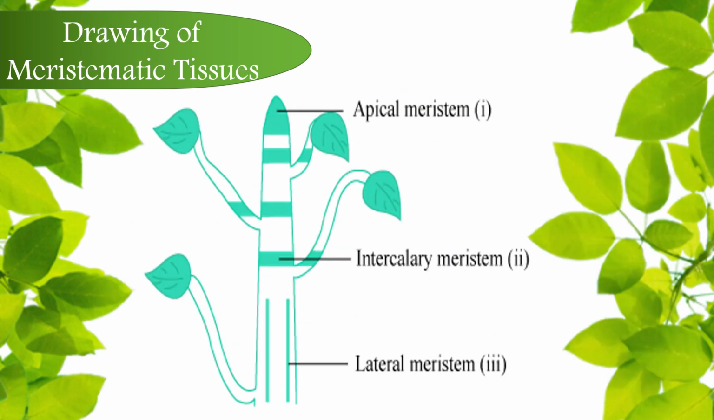Next, you should know how to draw the diagram of the meristematic tissue. You do not have to draw a very complicated diagram. It should just be a representative diagram in which all the regions are very clearly and distinctly marked: the apical meristem, the intercalary meristem, and the lateral meristem.